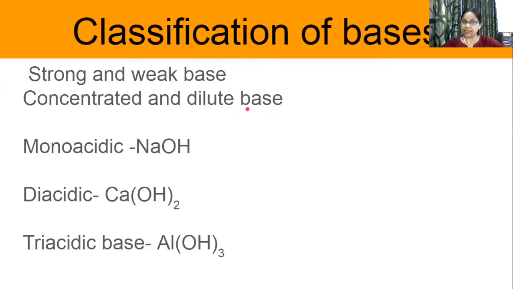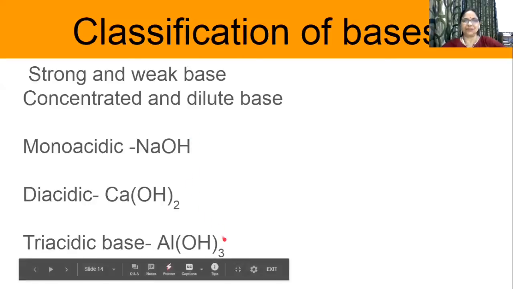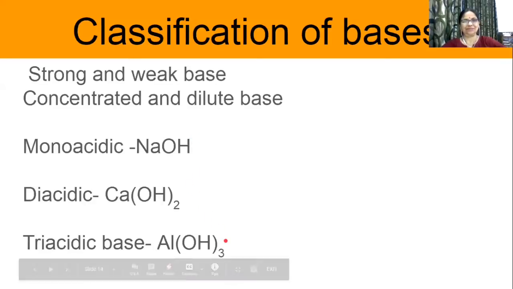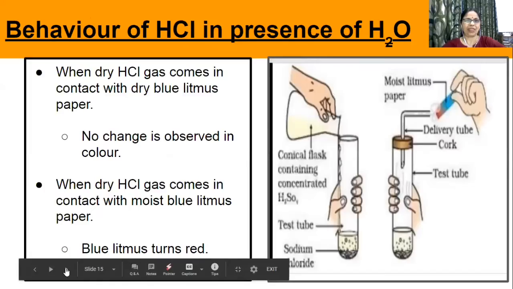Now comes the three categories of base: monoacidic base, diacidic base, and triacidic base. As you have seen in the case of acids, here also the number of OH minus ions indicates the category. Monoacidic means one OH minus ion, diacidic means two OH minus ions, and triacidic means three OH minus ions, because they are going to neutralize 1, 2, and 3 hydrogen ions. So they are called monoacidic, diacidic, and triacidic.